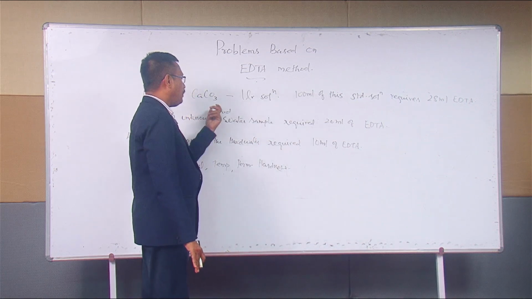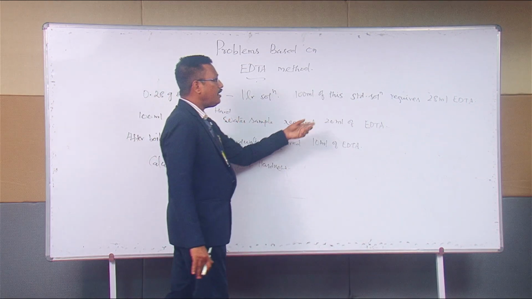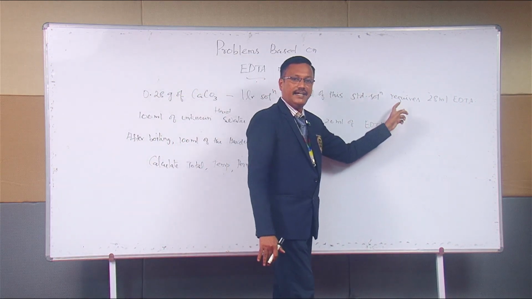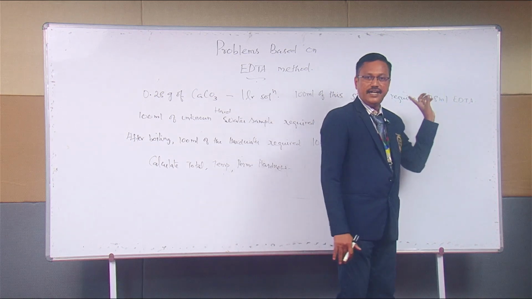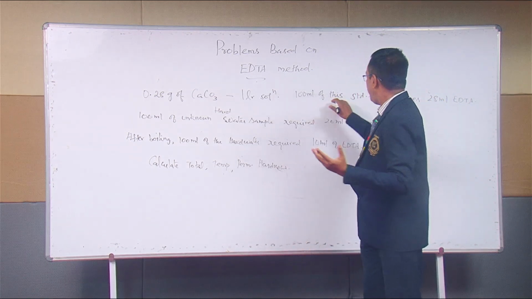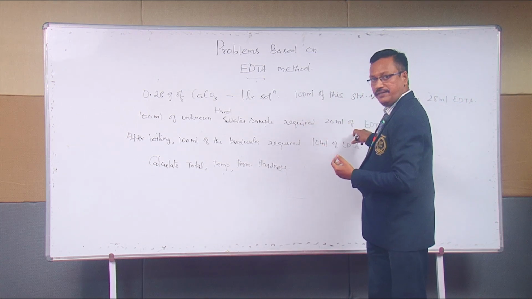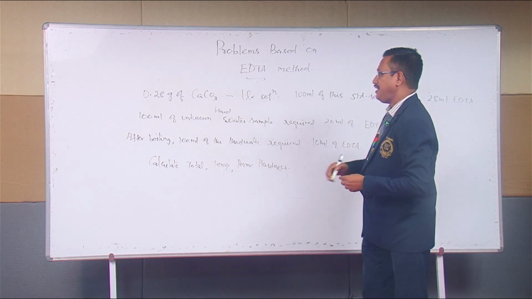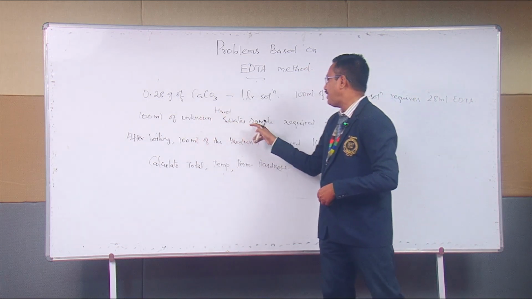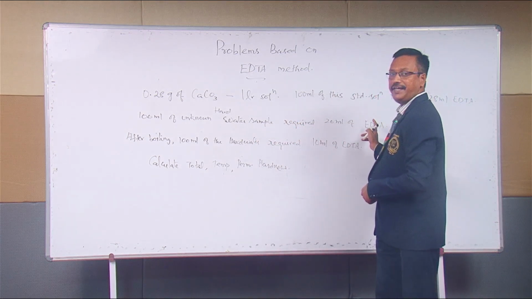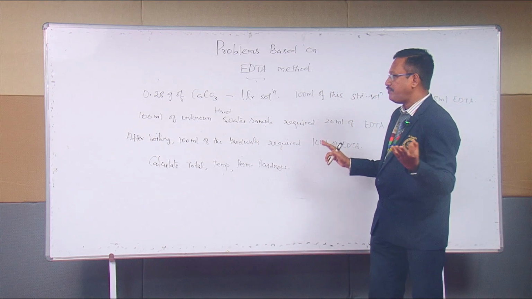Now, we are going to the second part. 100 ml of the unknown hard water sample required 20 ml of this standardized EDTA. Using this data, we would have standardized the EDTA strength. What is the third statement?